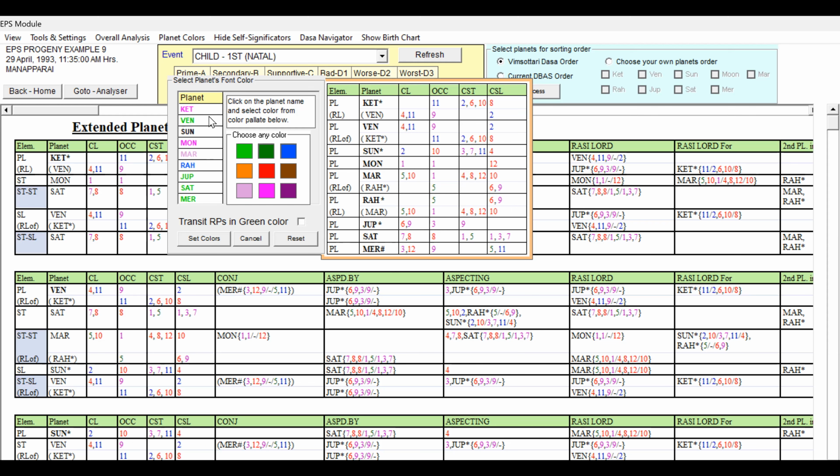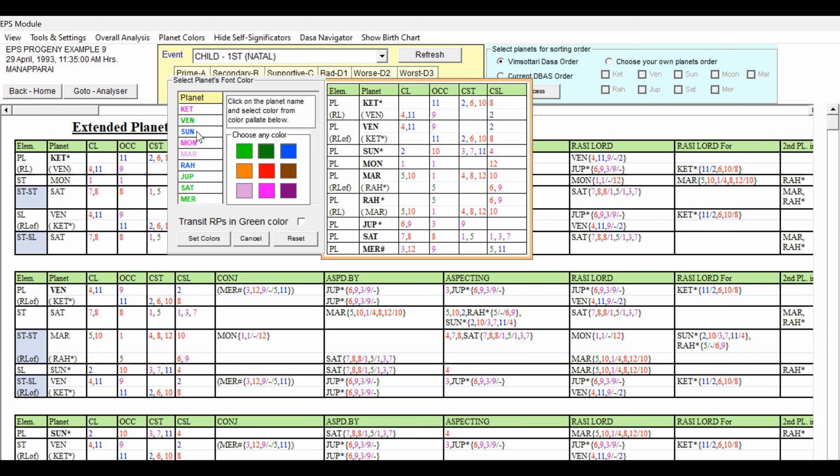I think Jupiter can be given light green. And Sun, not Sun, Venus, yes, we have given already. What planet are we talking about? I forgot. Ketu is pink, and Venus is 9, 11, 9, and 2. We have given light green, that is fine, though the second planet is weak. And the Sun, 2, 10, 3, 7, 11, and 4. Definitely it is going to be a blue one because of the 4th cuspal sublord and occupant of the 10th house. But 2, 3, 7, 11 are good. But because of the 10 and 4, I'm giving that blue.